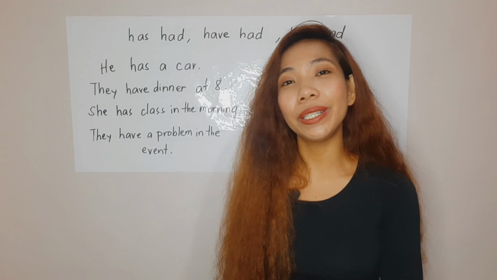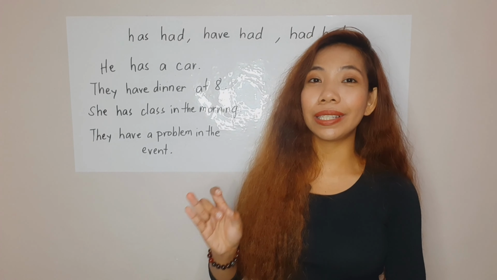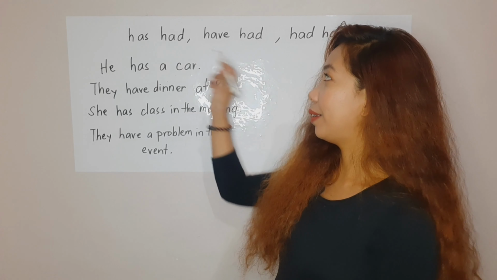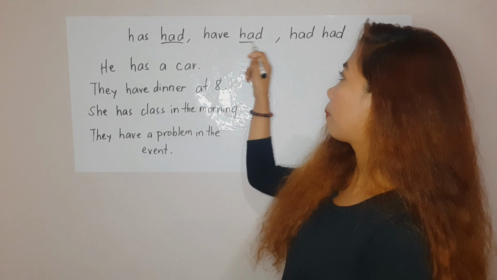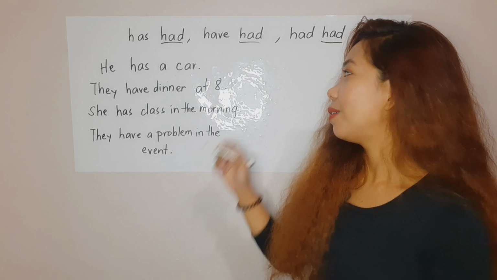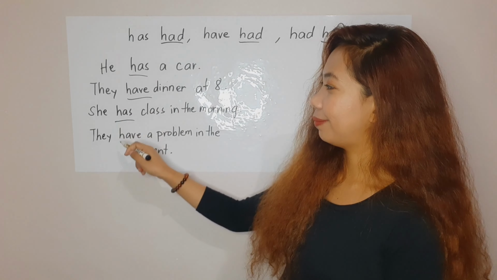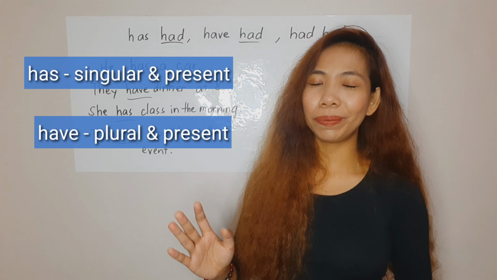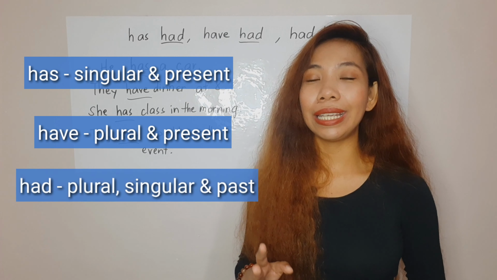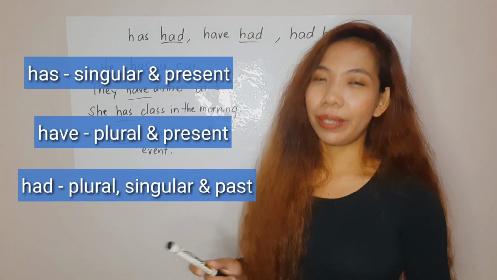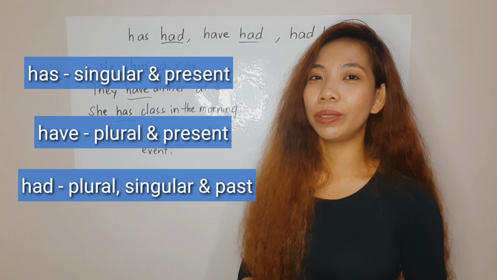Let's discuss first the use of have, has, and had. Alright, so I have sentences here. First things first, has is for singular, have is for plural, while had is for both singular and plural, but in past tense form, because has and have are both for present.